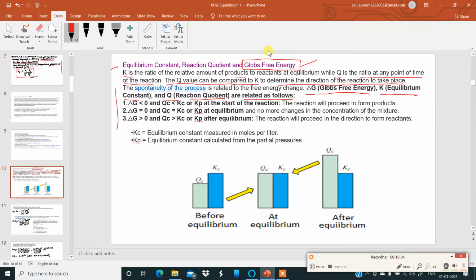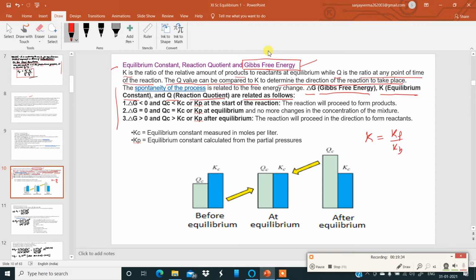Now let me tell you once more. K is the ratio of the products and the reactants at equilibrium, and Q is the ratio at any point of time of the reaction. Over here delta G is Gibbs free energy. So we can know about the spontaneity of the reaction by knowing these three: delta G, Qc or Kc.